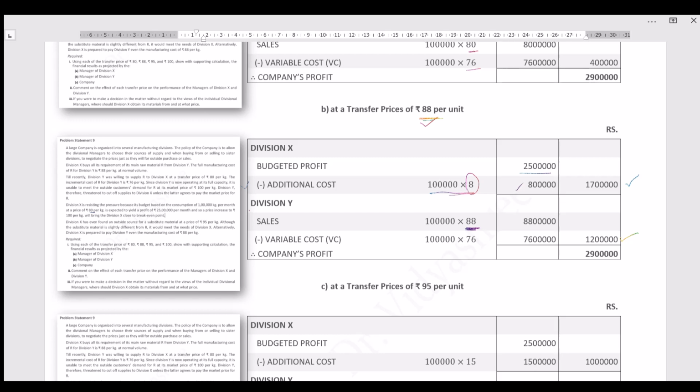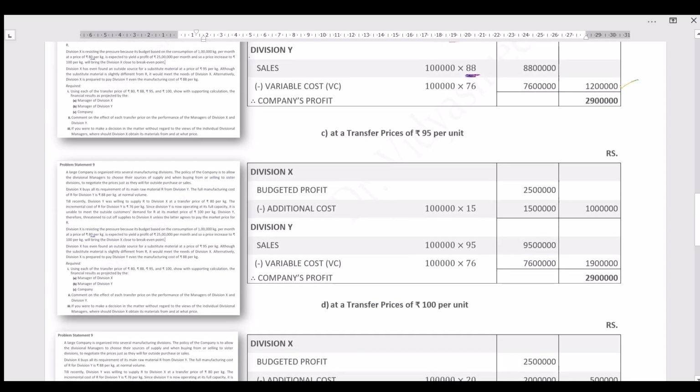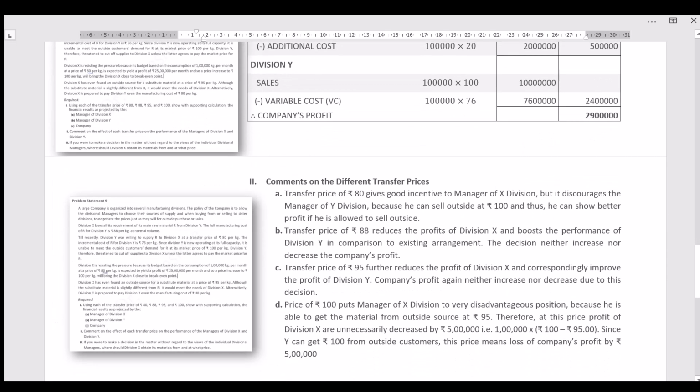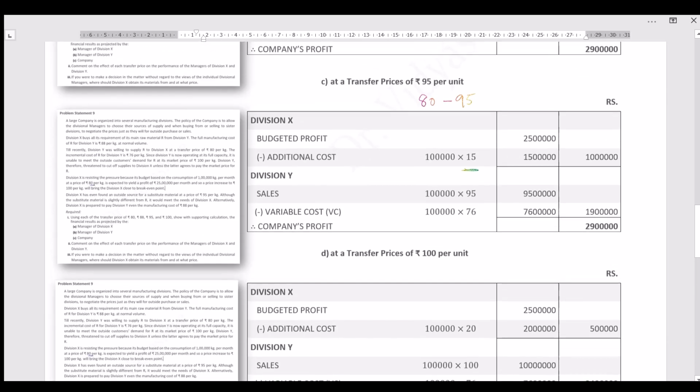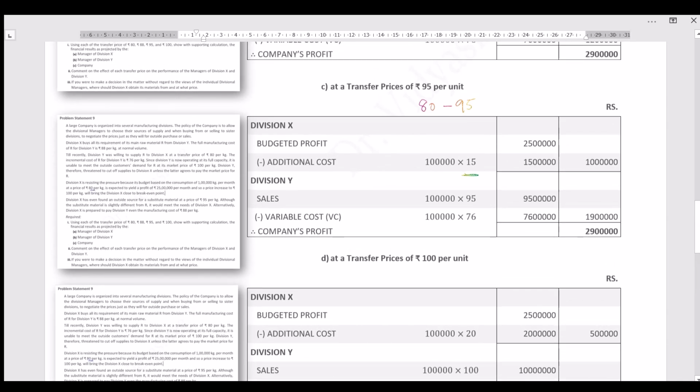Well, let's apply the same thing for rupees 95. As I again told you, with division X, the budgeted profit remains the same. Now the cost is increased; the actual one was 80, now it is increased to 95. What is the difference? The difference is 15 rupees. So if you deduct the additional cost, you get the actual profit. This is the actual profit.